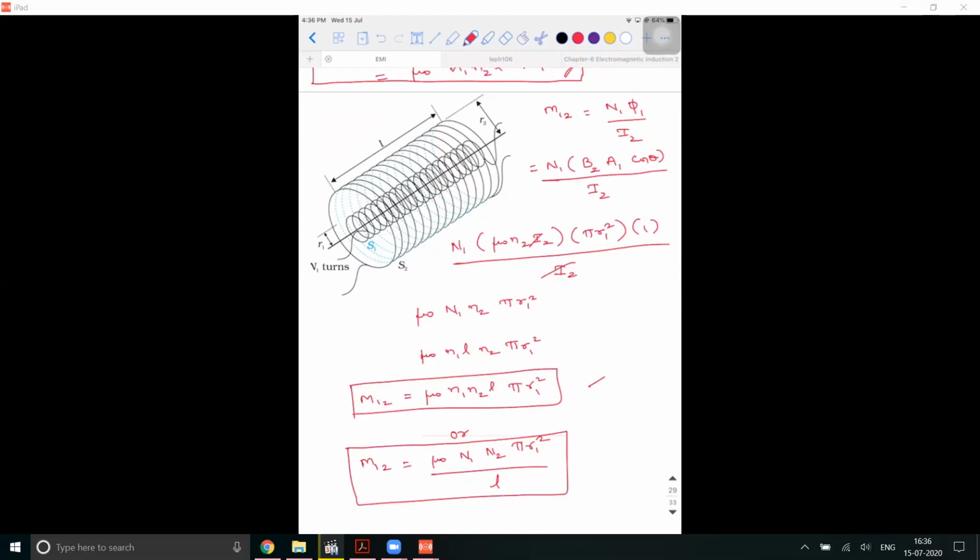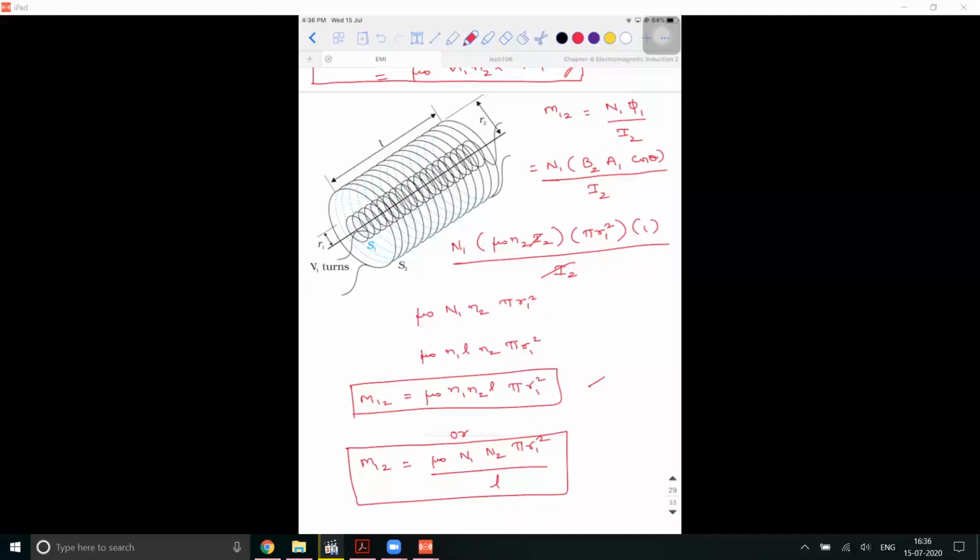Had they been coils of different lengths, the value would have completely changed. Mu naught n1 n2 pi r1 square divided by L. That is why I was stressing on the point of the same length.